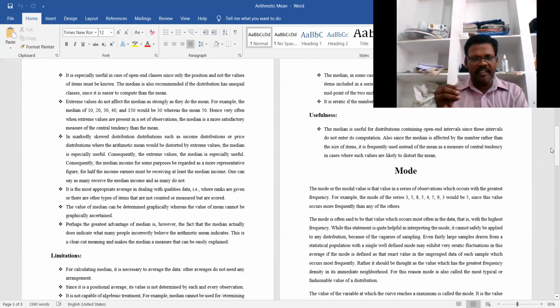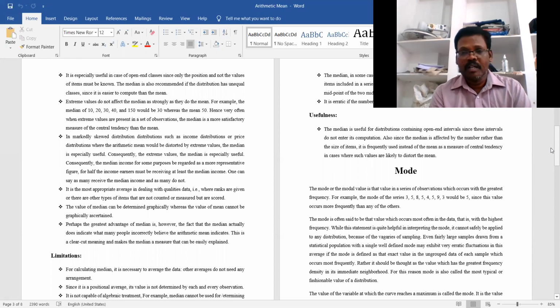But even so, the median has some usefulness. Like the mode, the median is useful for distributions containing open-end intervals. Whenever there are open-ended intervals or classes, the remaining averages are difficult to estimate, but we can use the median to estimate the average, since these intervals do not enter the computations.